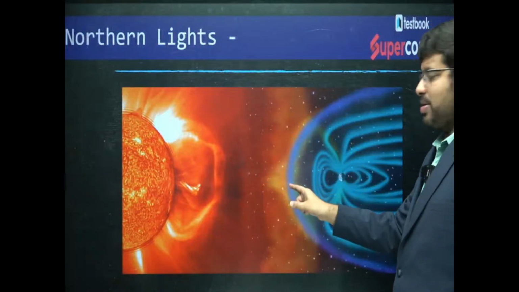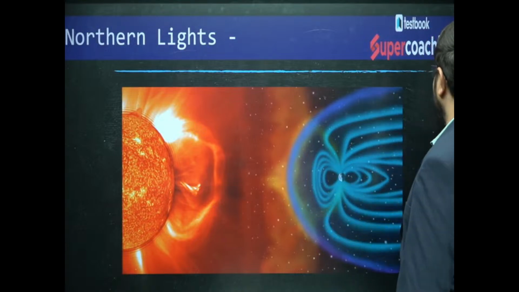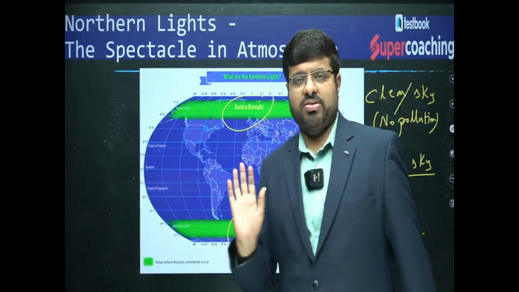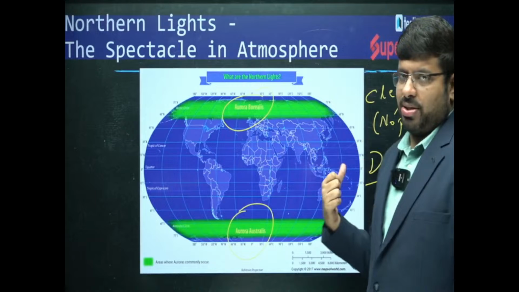How are the solar winds entering the Earth? How is the Earth's magnetic field reacting? That determines why it is moving only in the higher latitude countries. So in other words, that is the reason. Then the timing is determined by the seasons.